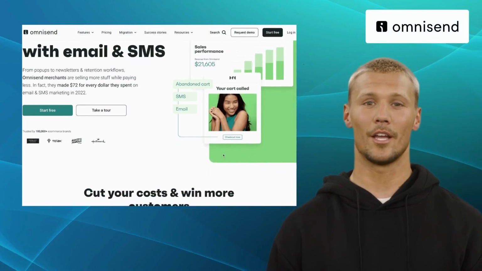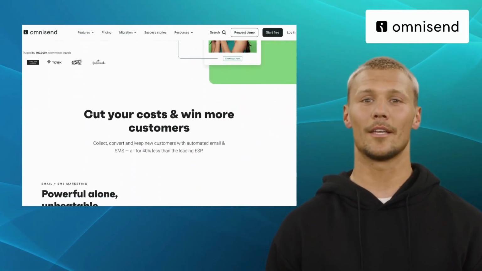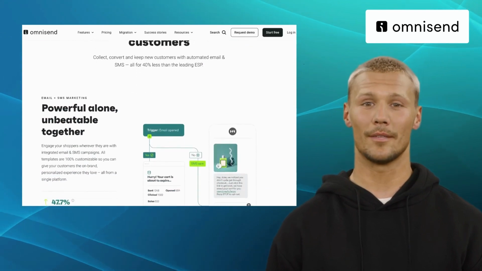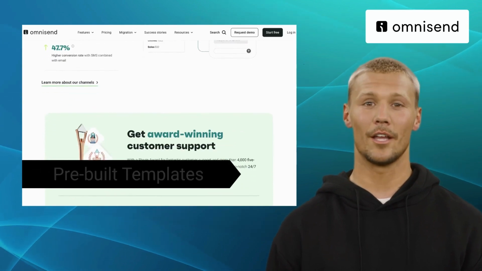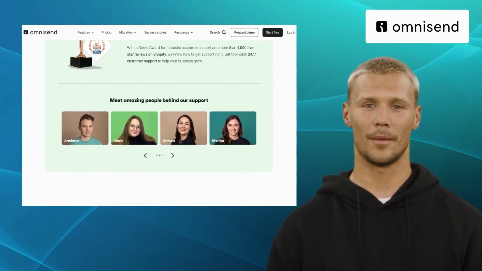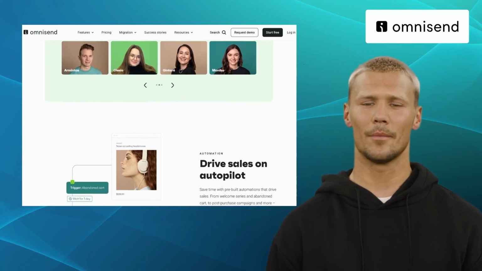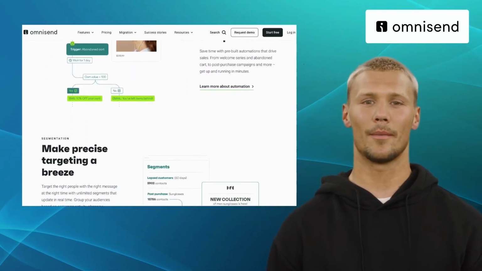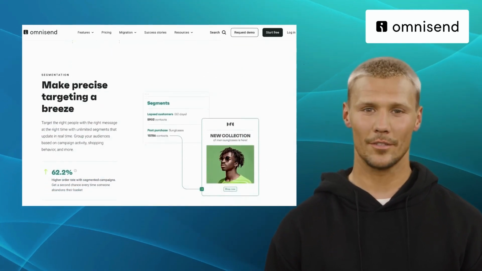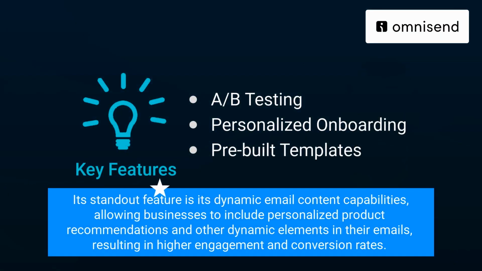The fourth alternative is Omnisend. Designed specifically for e-commerce businesses, Omnisend brings a unique focus on driving sales through email marketing. It offers features like segmentation, web push notifications, and automation splits. With its tailored automation workflows and dynamic email content capabilities, Omnisend empowers online retailers to deliver personalized product recommendations and increase conversions effectively. Its standout feature is its dynamic email content capabilities, allowing businesses to include personalized product recommendations and other dynamic elements in their emails, resulting in higher engagement and conversion rates.